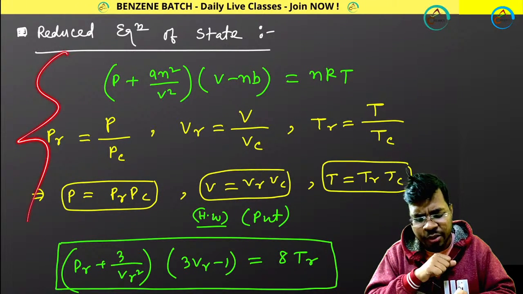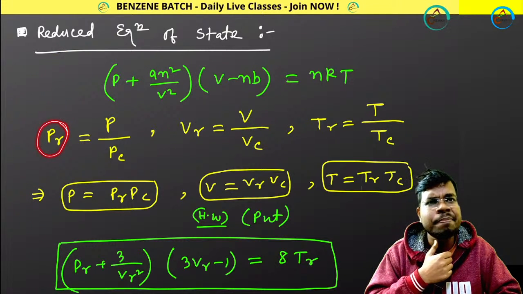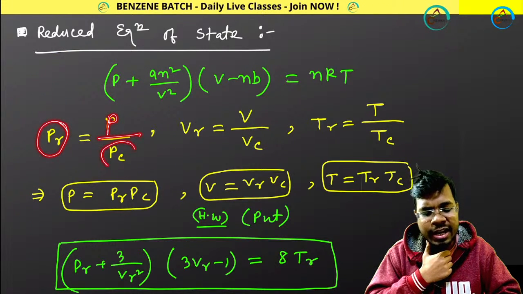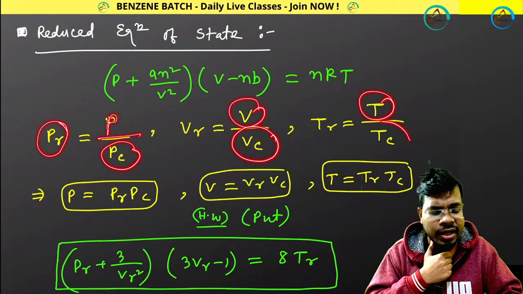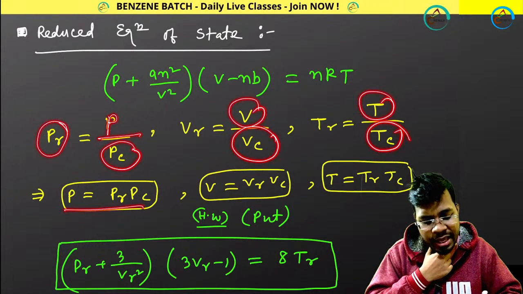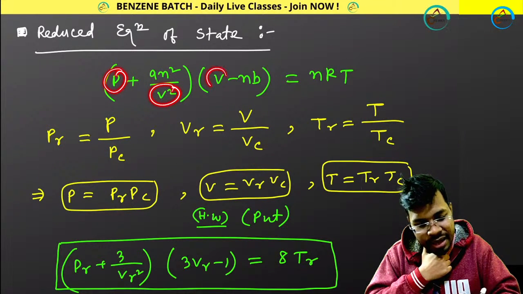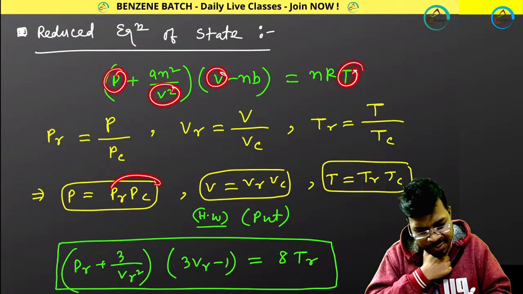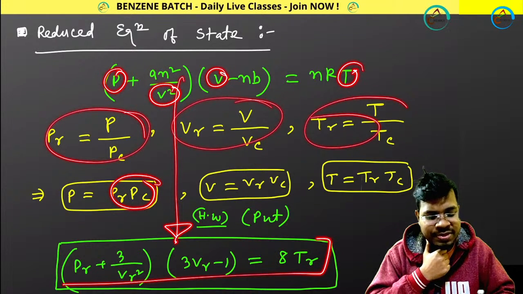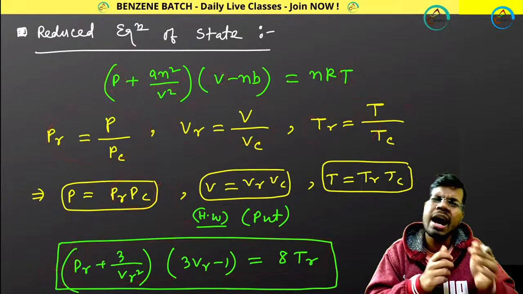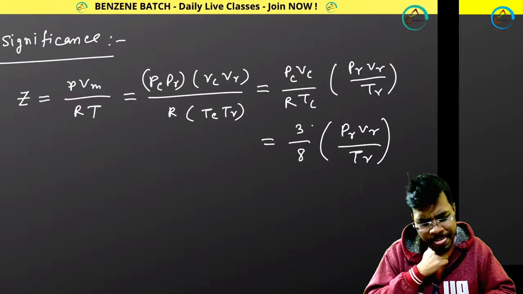This is called the reduced equation of state. It is not too important, but reduced pressure is represented by normal pressure divided by critical pressure, normal volume divided by critical volume, and normal temperature divided by critical temperature. If you put the P, V and T values from these expressions, you will get an expression called the reduced equation of state. I told you this is not too important, but you can just remember this.